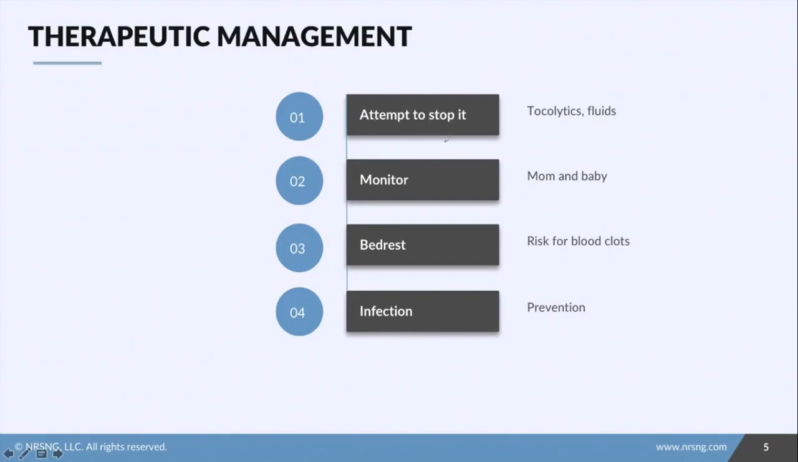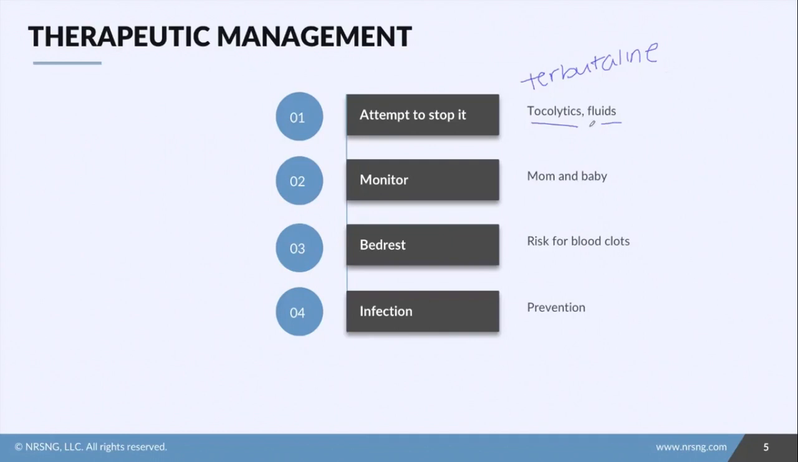So we can do this by administering tocolytic drugs. Terbutaline is a big one for this. And terbutaline is going to be given, and that is going to just help stop contractions from occurring, to relax that uterus. We can give IV fluids.